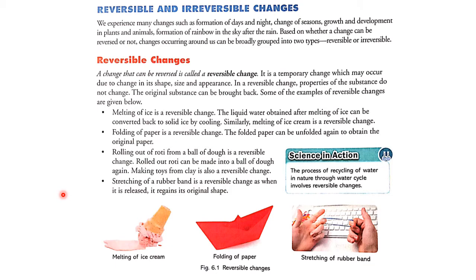Making toys from clay is also a reversible change. You make a toy from clay you like, and if you don't like it, you just reverse it to its form of clay, and again you make another type of toy. Here again, the rubber band: when you tie your hair or tie something else, it can be stretched, but when you release it, what happens? It regains its original shape. Here you see melting of ice cream, folding of paper, and stretching of a rubber band.